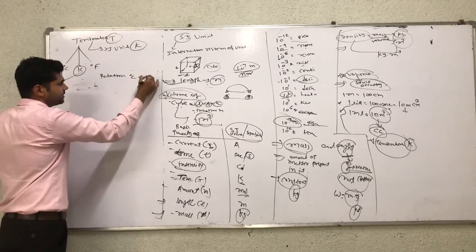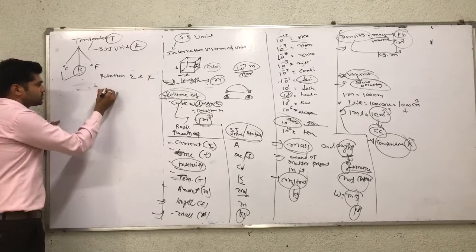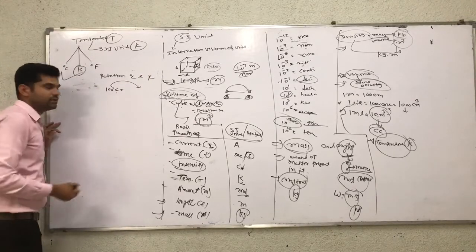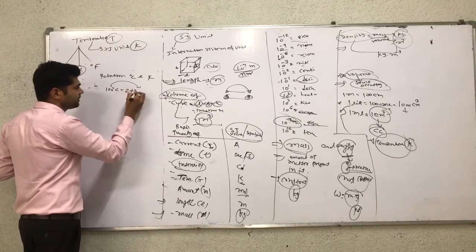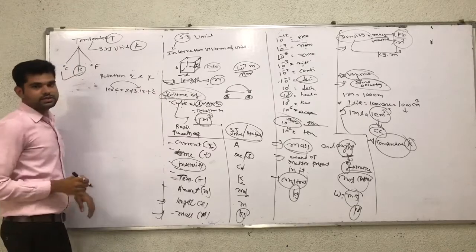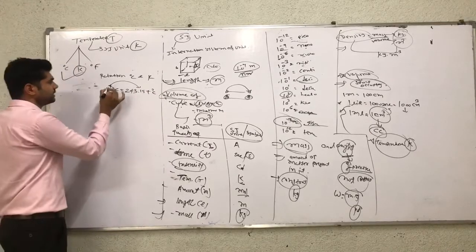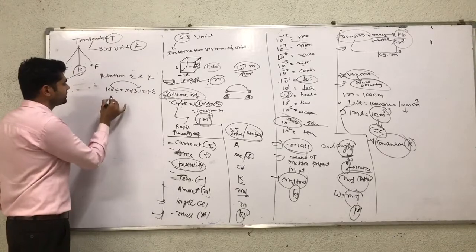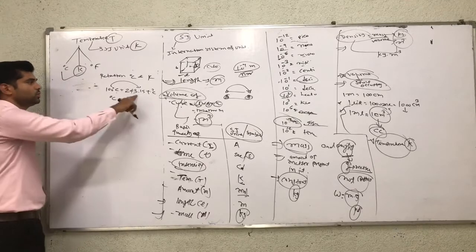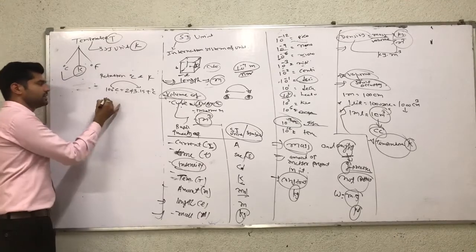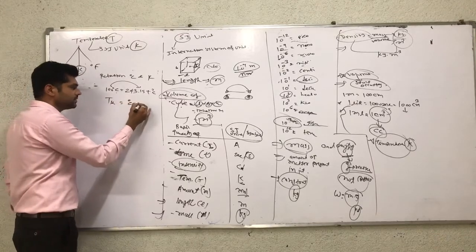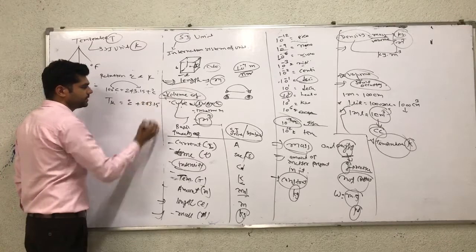Take 100 degree Celsius: how many Kelvin? The relation is that temperature in Kelvin is equal to degree Celsius plus 273.15.